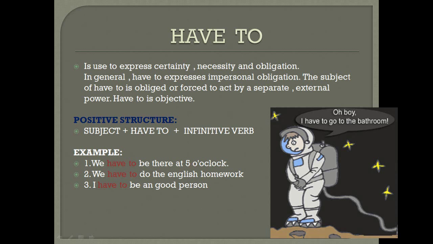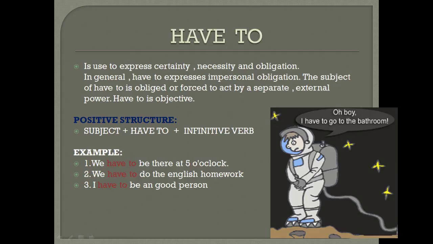Have to is used to express certainty, necessity, and obligation. In general, have to expresses impersonal obligation. The subject of have to is obligated or forced to act by a separate, external power. Have to is objective. Positive structure: subject plus have to plus infinitive verb.